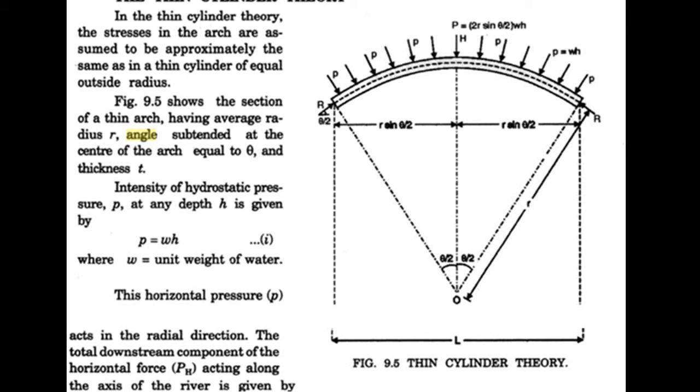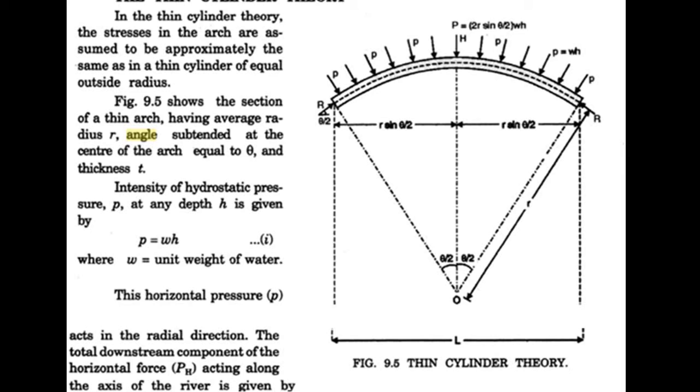This is the description of thin cylinder theory. In this, the arch is considered as a thin cylinder. Water pressure acts, you can see in the figure, on the convex side of the thin cylinder.